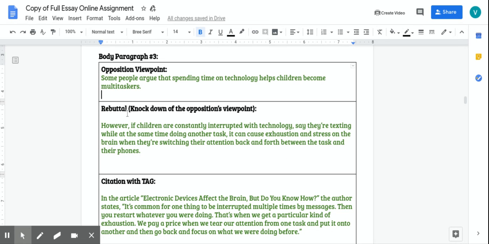And basically the rebuttal is you're going to knock down the opposition's viewpoint. So you're going to state why this reason is not a good reason. Okay, so I put here.